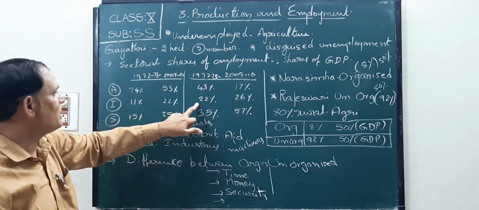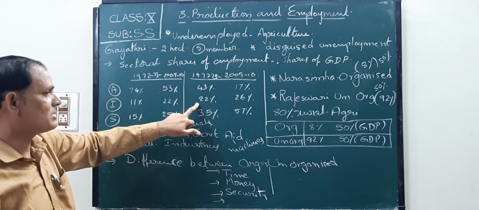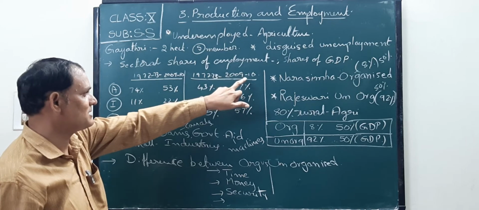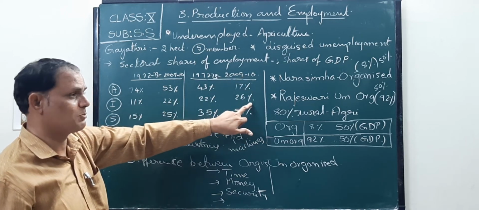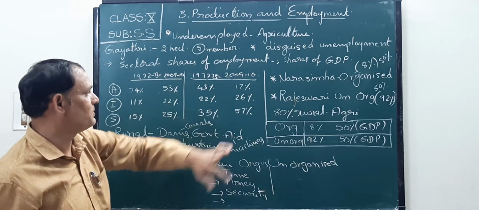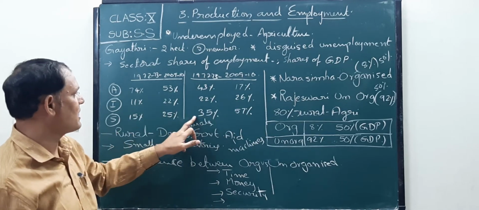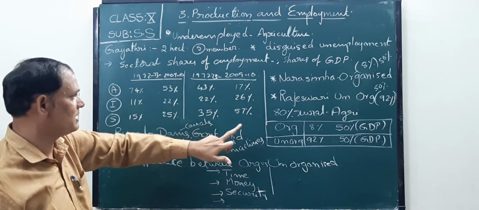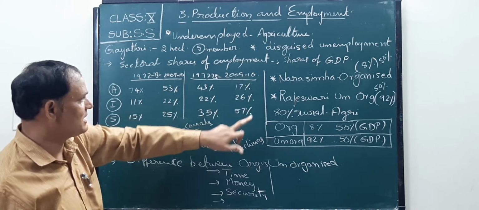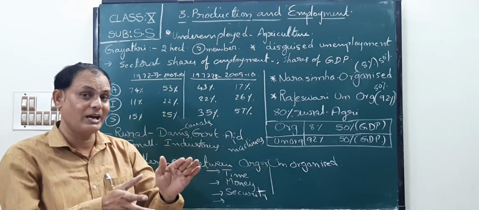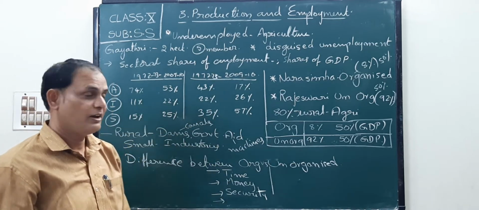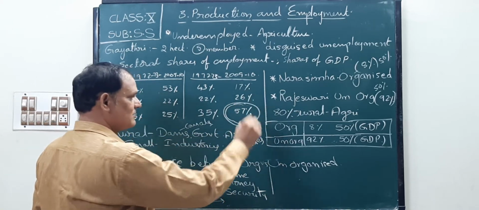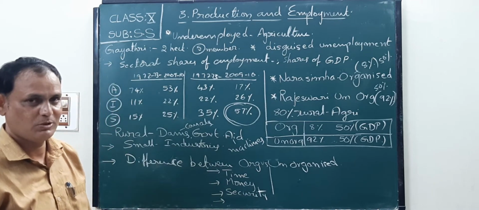Next, what about secondary industries? 22%, but in 2009-10, 26% production was added in GDP. Now look at the service sector. In 1970 to 73, 35% was added in GDP, but in 2009-10, 57%. So the service sector increased, that we observed in this table, children.